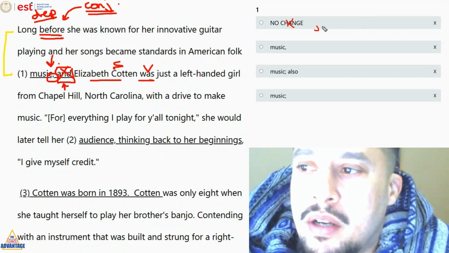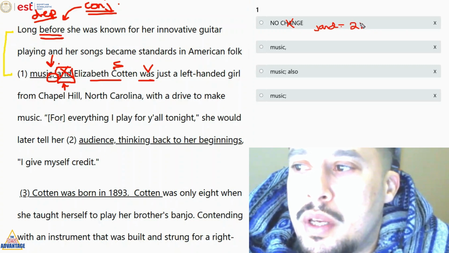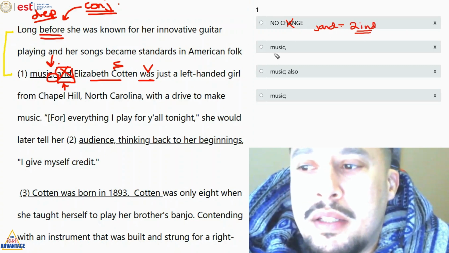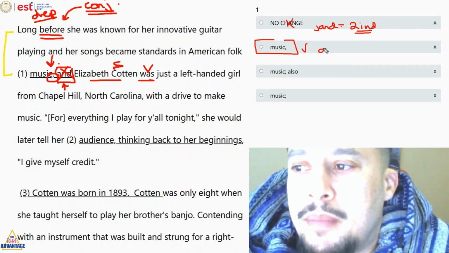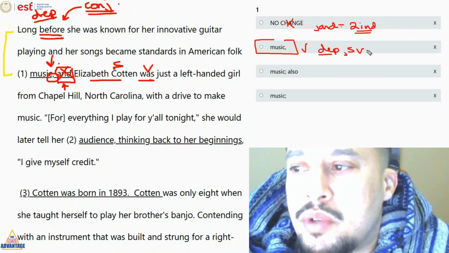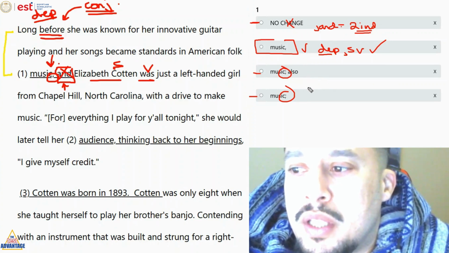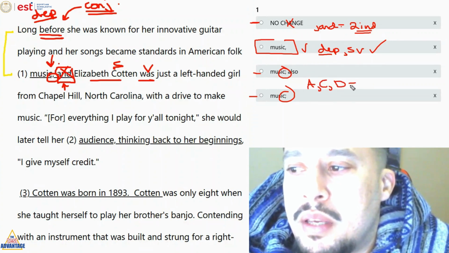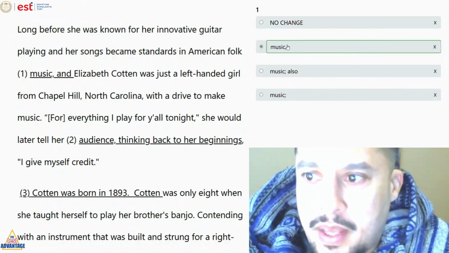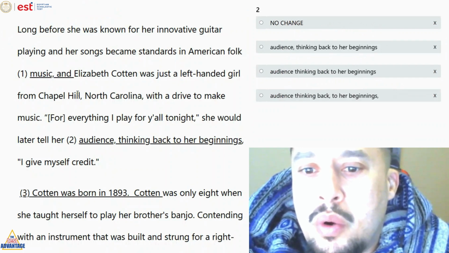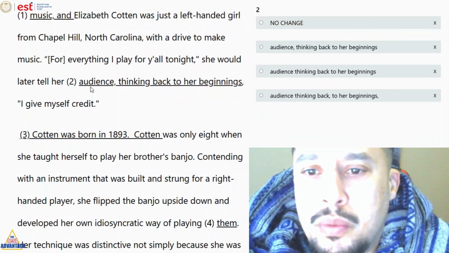A is incorrect. Comma and محتاجة two independent ideas. A is incorrect. الإجابة بتاعتي إجابة B. Dependent clause, comma, subject and verb. Check. إجابة A و C زي بعض ودي برضو كلهم نفس المشكلة. ليه؟ عشان كل دولت A و C ودي محتاجين two independent ideas. زي ما احنا قلنا, the answer here is B. Question number 2.